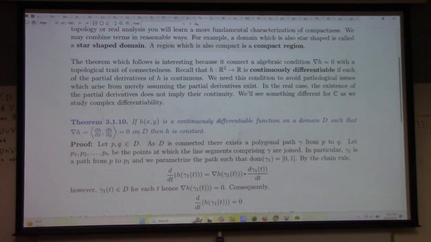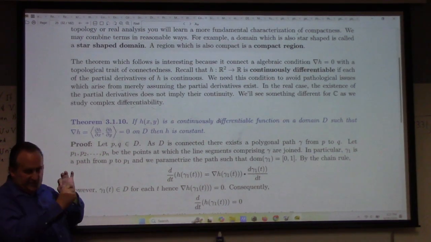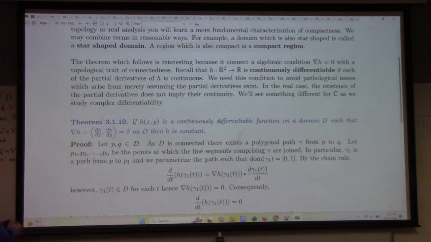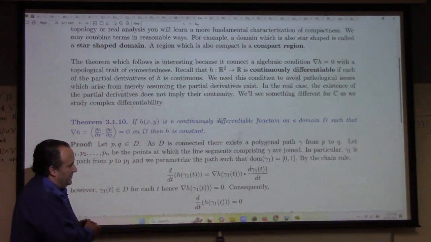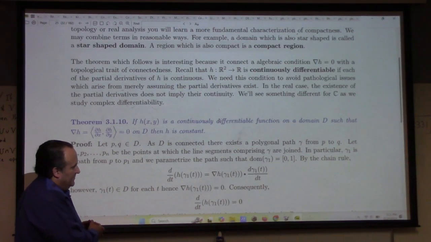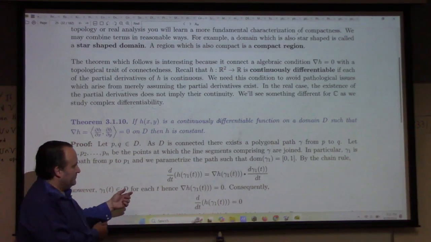Since D is connected, there's a polygonal path between any 2 points. Let P1 through Pn be the points at which the line segments meet. We can parameterize these paths such that the domain of the first one is 0 to 1. So I just look at the first one.